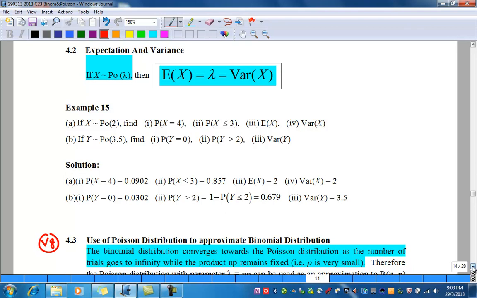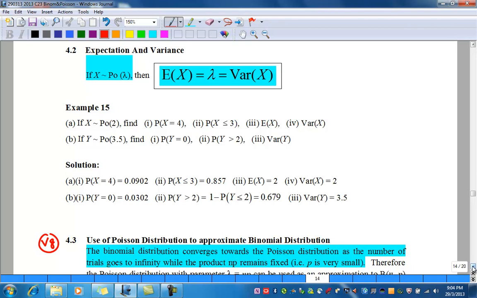If X follows Poisson distribution 2, find part 1, probability of X equals 4, part 2, probability of X less than or equal to 3, part 3, E(X), part 4, variance of X. For A, which is quite easy, you can use GC, and by keying the respective lambda into the GC and calling out the Poisson distribution, you should be able to get the answer for part 1 and part 2. For part 3, since we know the expectation equals lambda, therefore E(X) equals 2 and variance of X equals 2 as well.